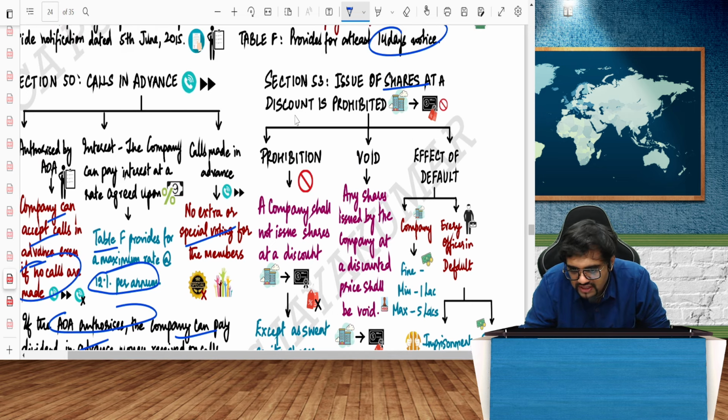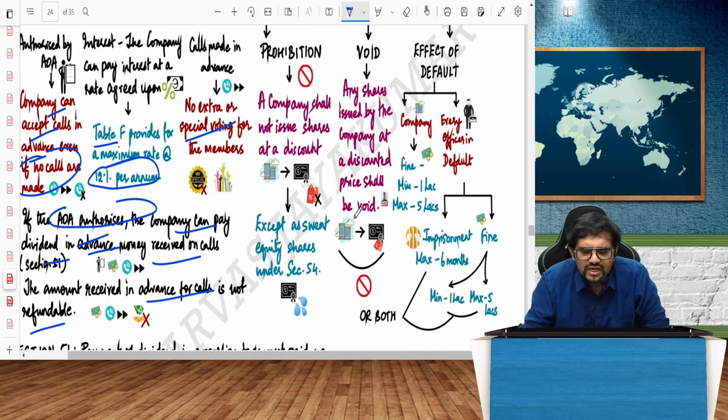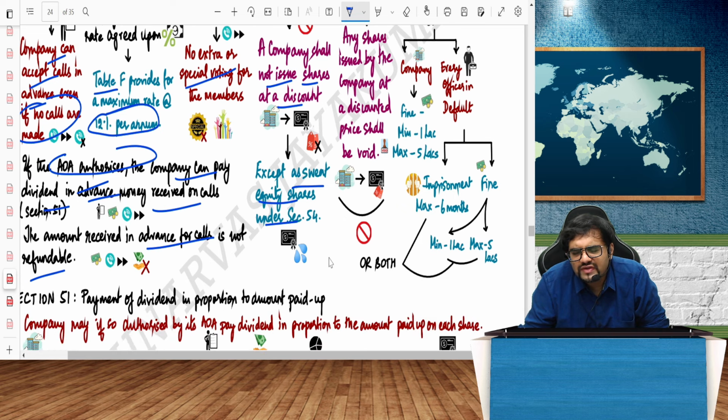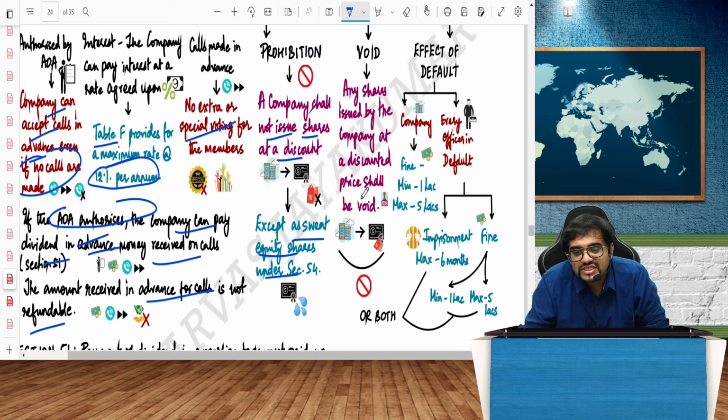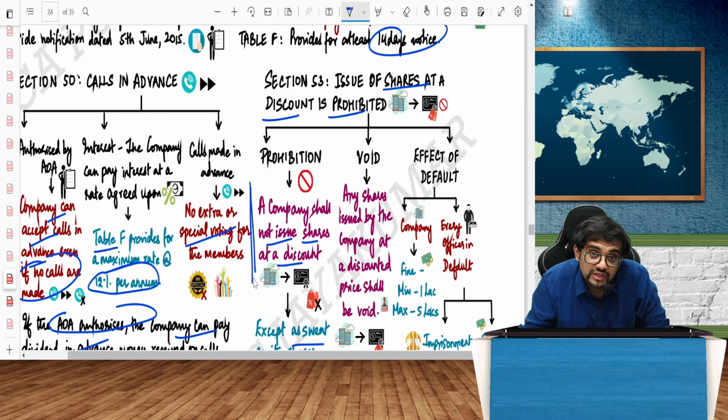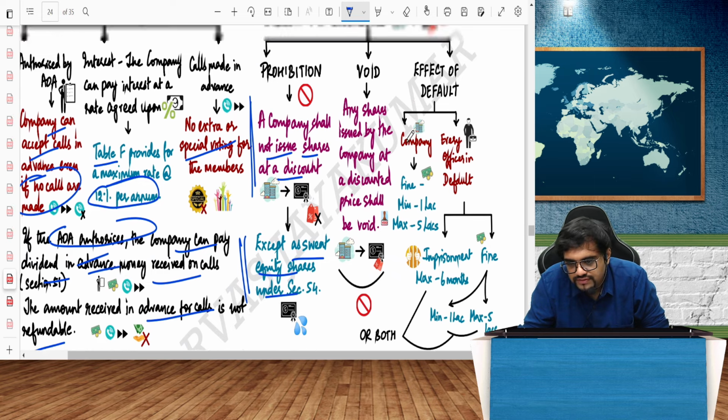Issue of shares at a discount is obviously prohibited. What is the prohibition? A company shall not issue shares at a discount except as sweat equity shares under section 54. Sweat equity, for giving your blood and sweat and hard work to the company, I can issue shares at a discount, or I can also give shares for free. Free here means for consideration other than cash. You have worked hard for the company, for that I am giving you these shares. However, normally I cannot issue shares at a discount. The only exception seems to be sweat equity shares.